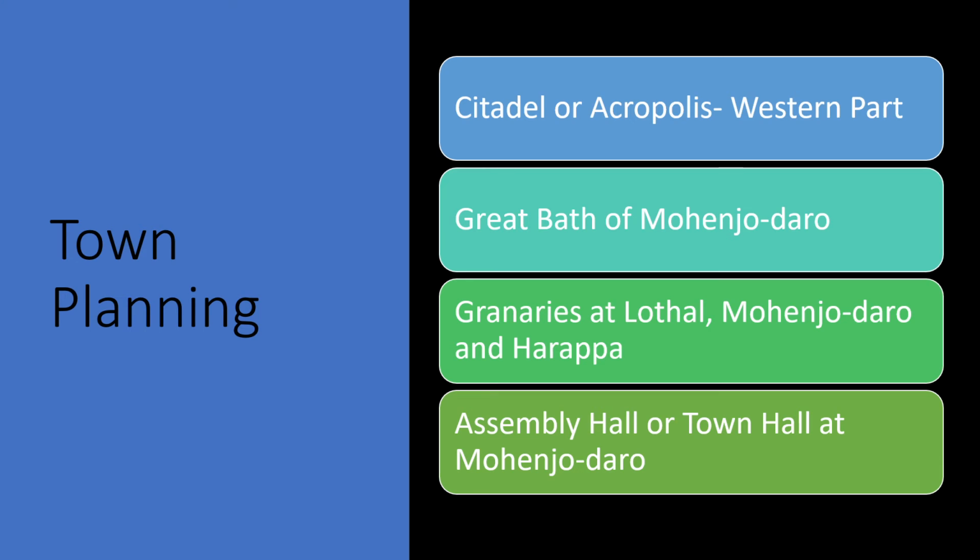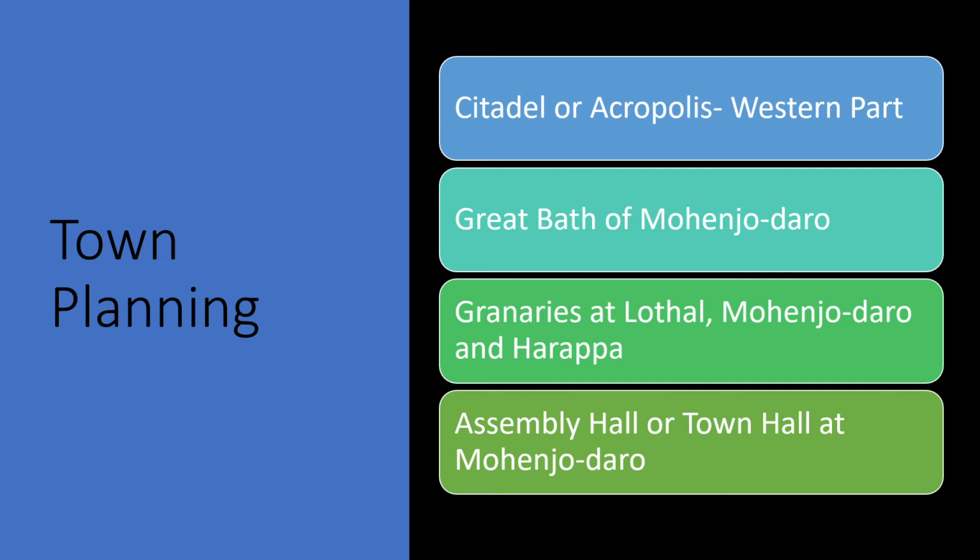Moving ahead, let us discuss the town planning. The citadel or acropolis was the western part of the city. Special buildings were constructed in the citadel area. For example, in Mohenjo-daro, archaeologists discovered a very special tank called the Great Bath. This tank was lined with layers of bricks and mortar.